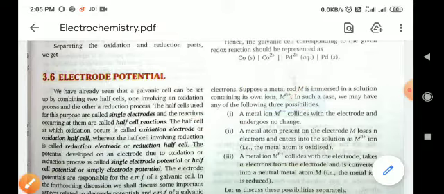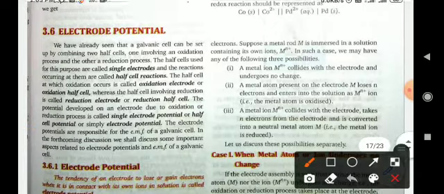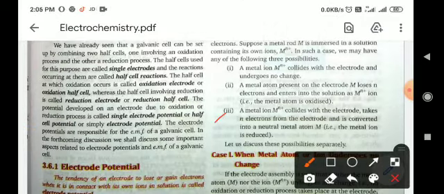Third, a metal ion M^n+ collides with the electrode, takes n electrons from the electrode and converts into a neutral metal atom, meaning reduction. So these three possibilities may occur in a cell.